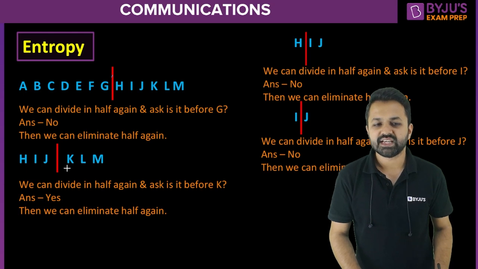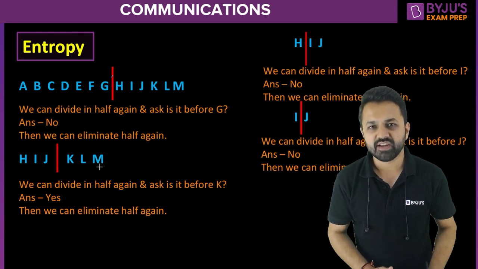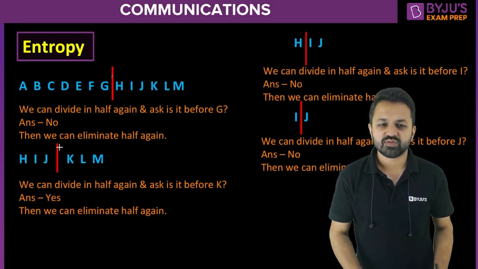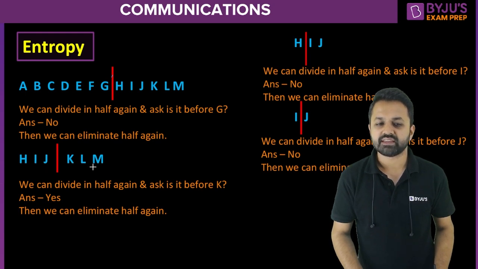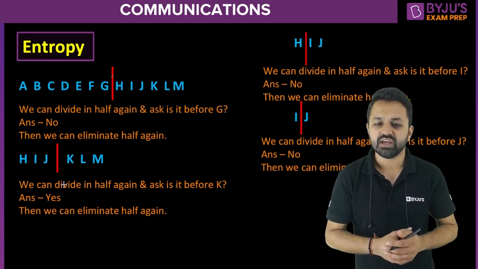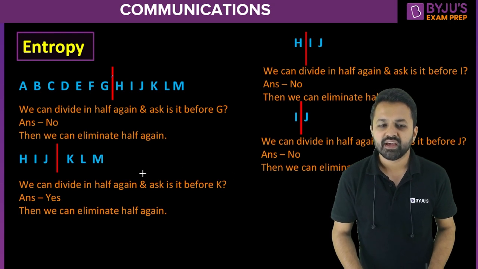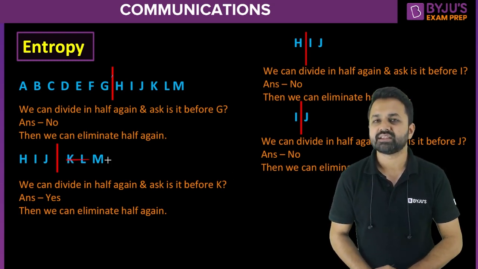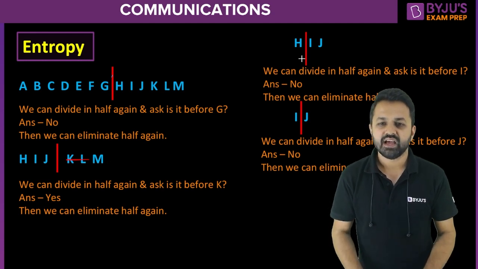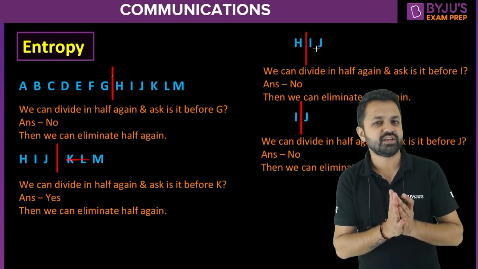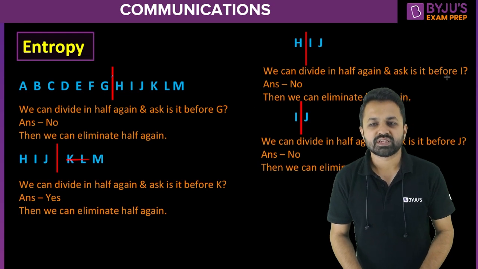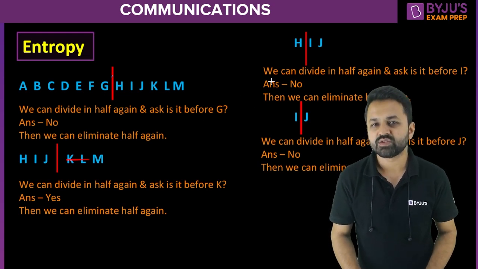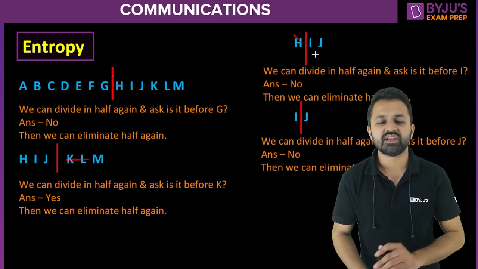Now we have H, I, J and K, L, M, and again we will divide it into two halves. The partition is like this, three letters and three letters. Again we can ask the question, is it before K? If the answer is yes, then we can remove these three letters K, L, M. Again, we have three letters, and we can divide them into two parts. So the question is, is it before I? The answer is no, so we remove the H.